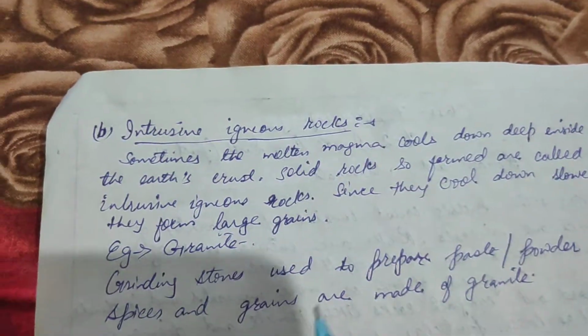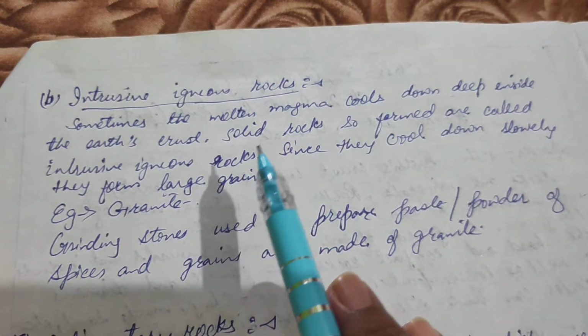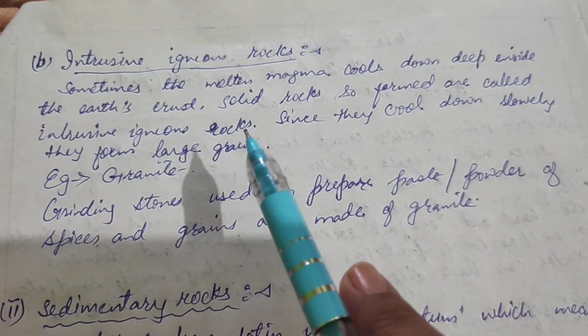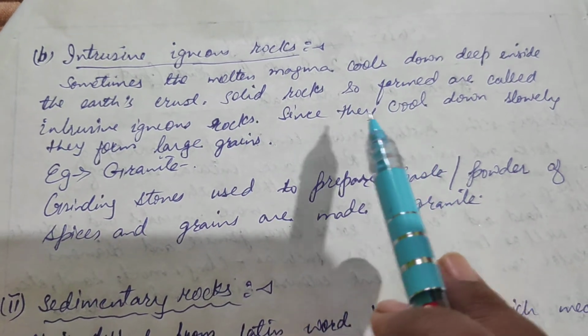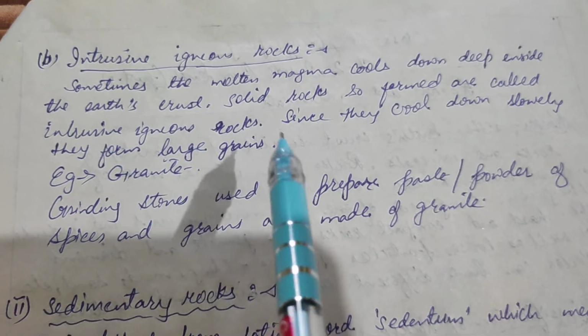Now let's see intrusive igneous rock, the other type of igneous rock. Sometimes molten magma cools down deep inside the earth's crust. The solid rocks so formed are called intrusive igneous rocks.